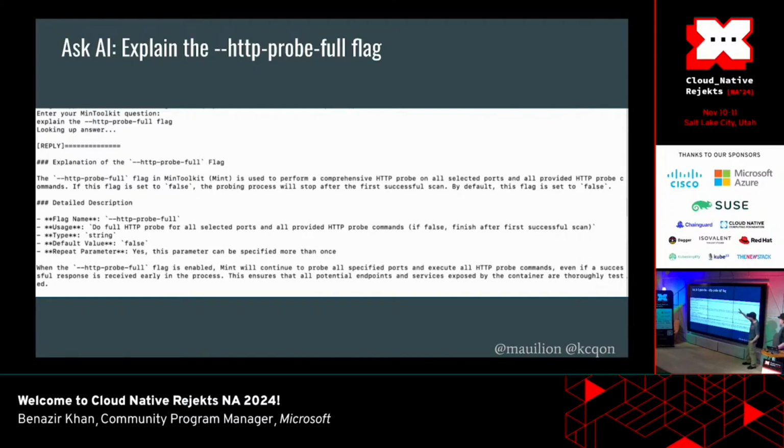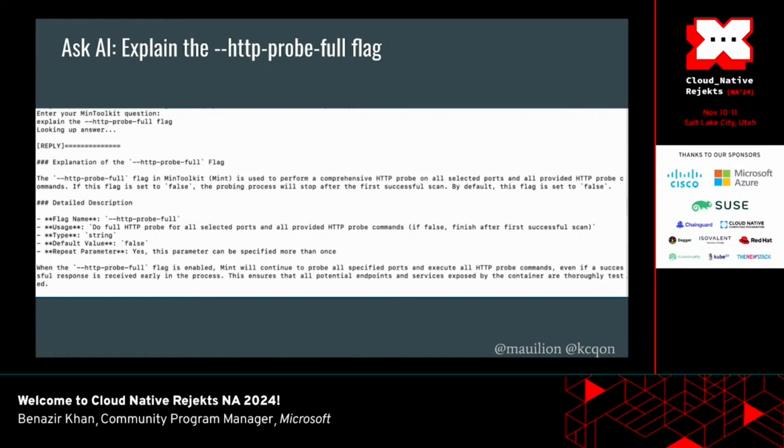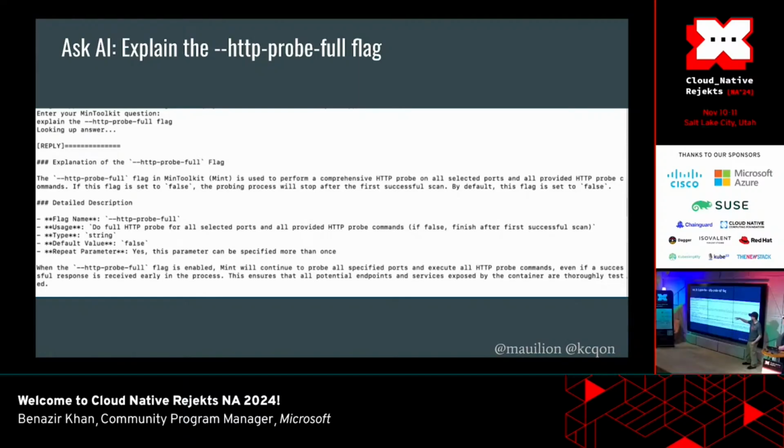If we look at the output, it gives you a short overview, and it gives you a few parameters there. I don't know if you can catch it, but there's a hallucination there. It's okay if you don't spot it, but it's not perfect, and it has the usual gotchas that you normally get. Sometimes you don't get the exact answers you want, and the answer there is the type. It says it's a string, but it should be a Boolean. But it got the default type right.